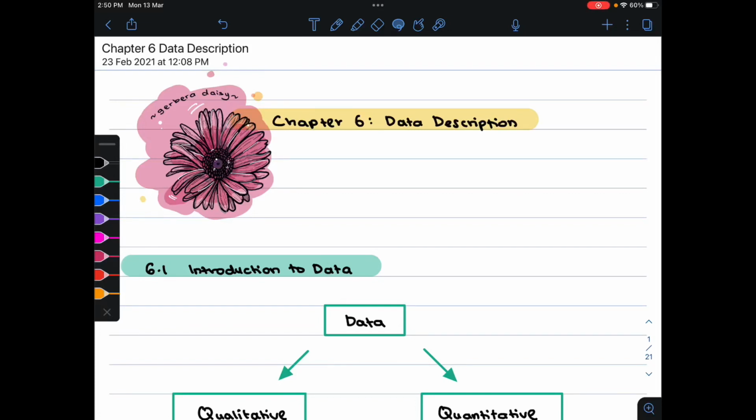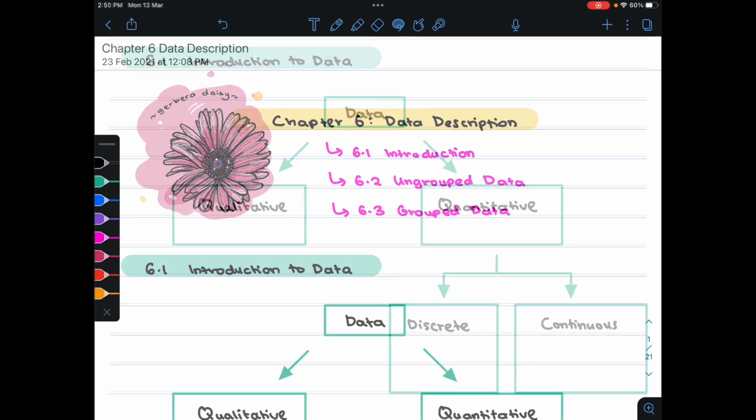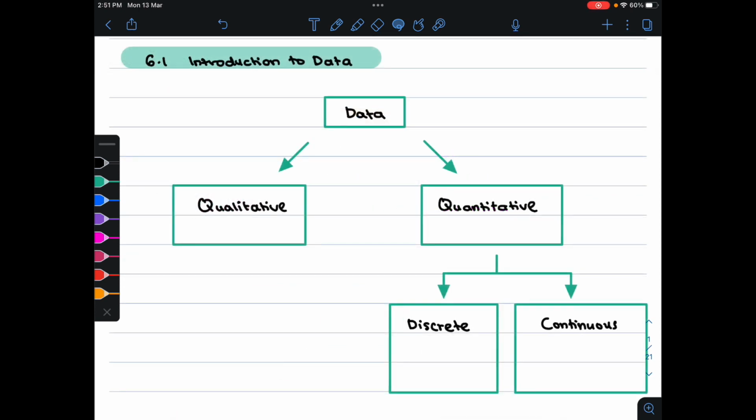Hello guys, welcome to chapter 6, which is called Data Description. In this chapter, we have 3 subtopics. 6.1 is Introduction to Data. 6.2 is Ungrouped Data. And 6.3 is Group Data. Let's start with 6.1 Introduction to Data.